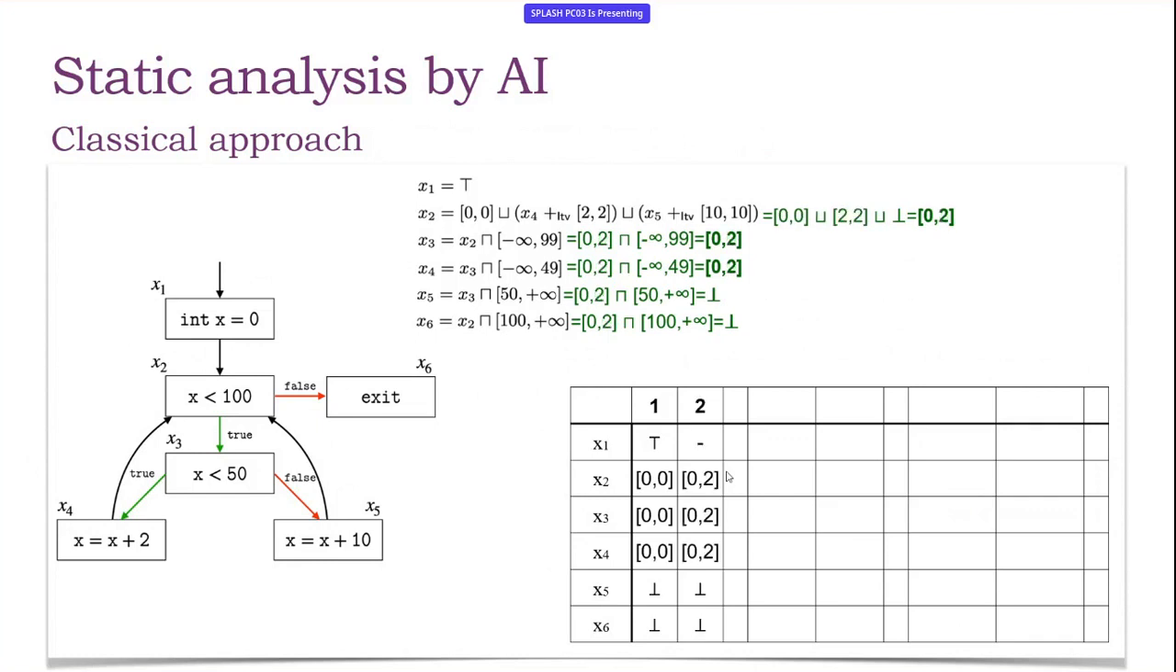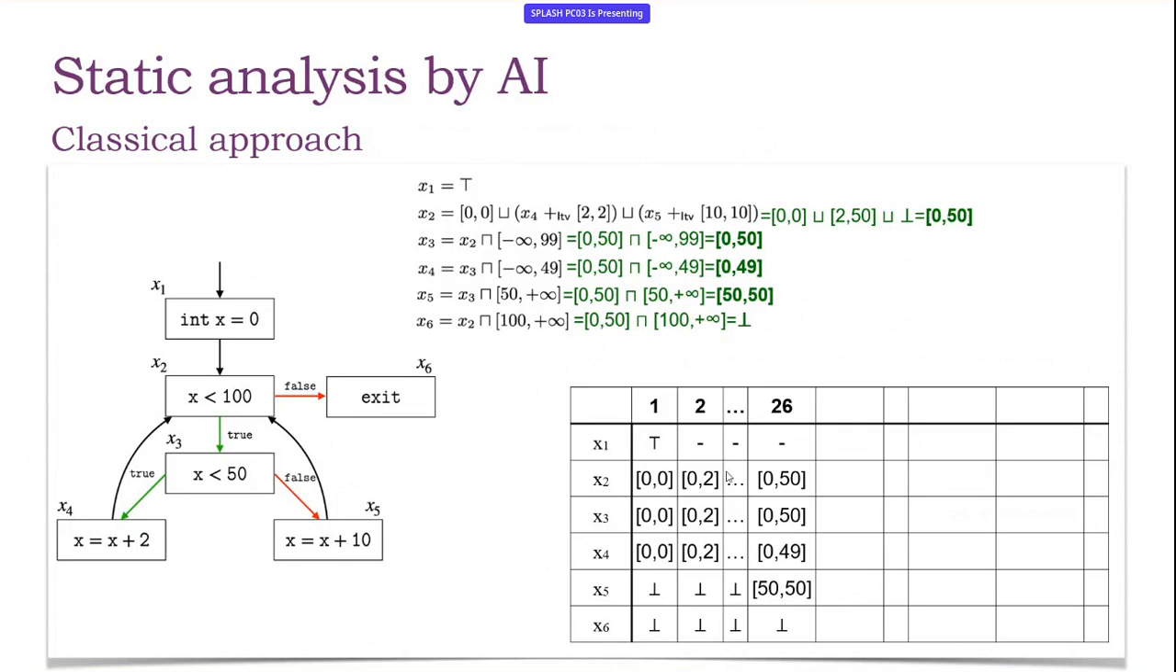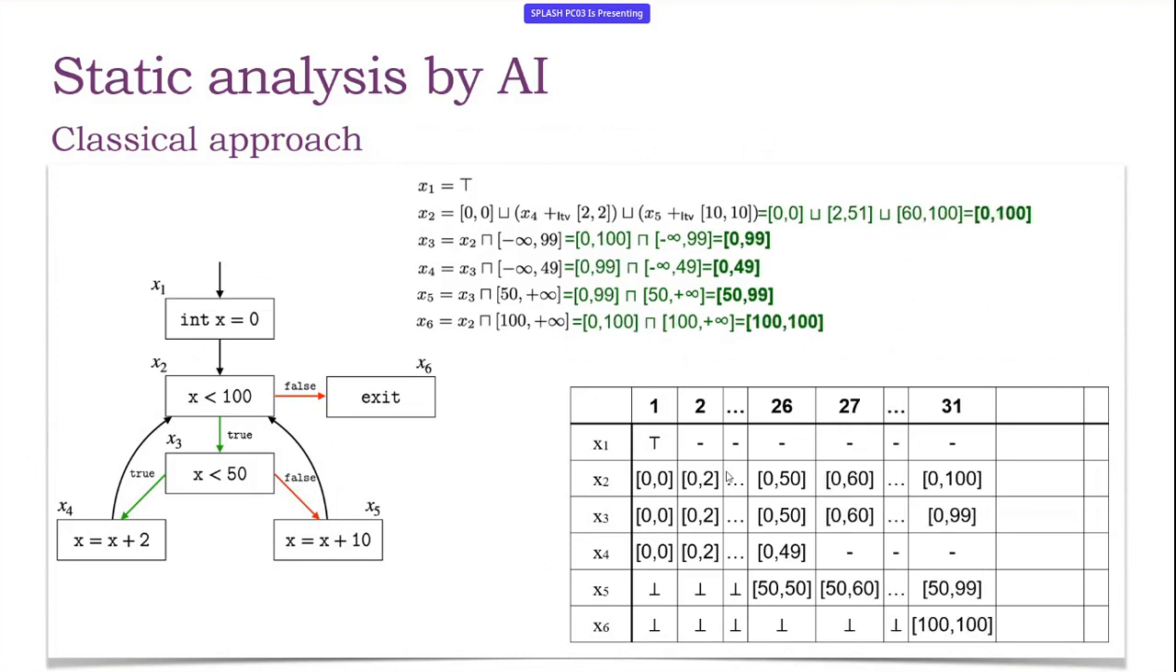Then, by computing the different iterations, we just increase the range of values that x can have in each program point. This happens in the same way until we reach the value 50, which activates the false branch of the x3 guard, and then we start increasing the values again. And when we reach 100, then we can activate the false branch of x2, and we reach the fixed point.